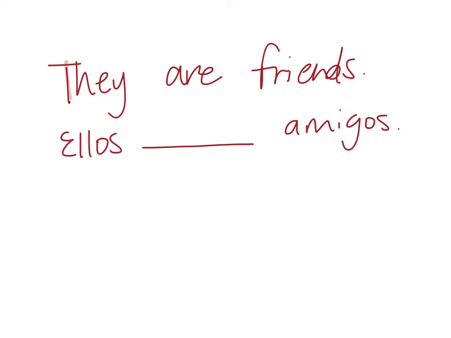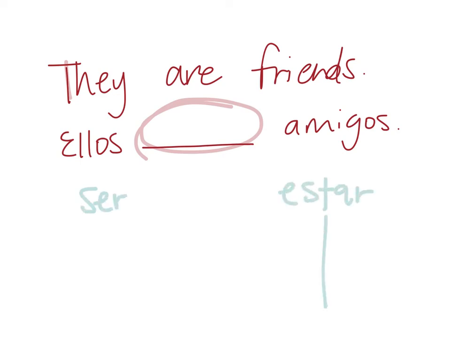Alright, so you need to think about what word goes right there based on what you know. Is this ser or is it estar? And then what conjugation do you use with that? Okay, you need to know that.